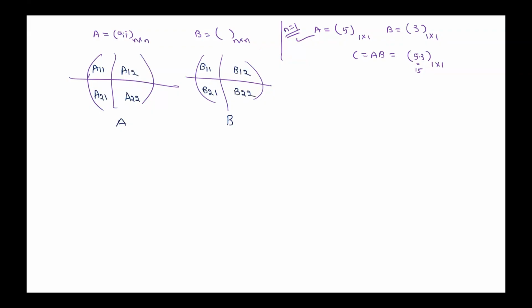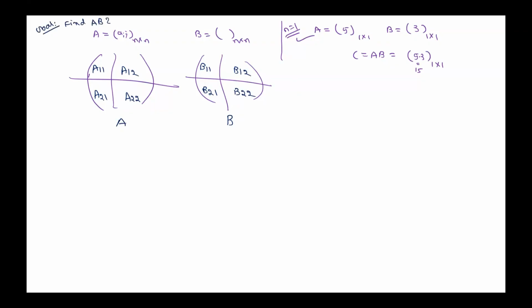A is divided into 4 parts. B is also divided into 4 parts. Now, what does subproblem mean here? Subproblem means multiplication. Here our goal is to find the product AB.